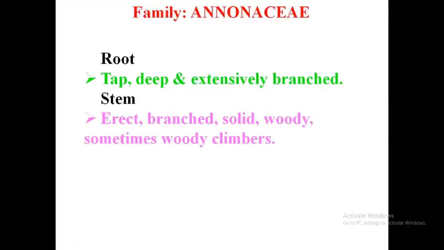It is the flower. Now, most of the plants are familiar to you, and the peculiar feature is the presence of a thick and fleshy perianth. Then the root system: usually a taproot system, deeply and extensively branched. The stem is erect, usually woody, and may be branched or climbing. Woody climbers are branched, or usually you can see they are very erect.